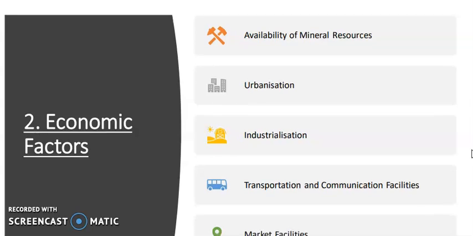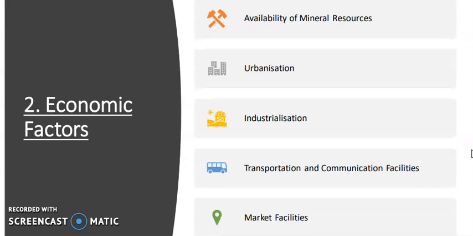In case of the economic factor, availability of the mineral resources is one of the important economic factors. Obviously in those areas of the world where the mineral resources are more, people or workers move to these areas and make these areas densely populated. For example, any mining area of India or any part of the world. Suppose Katanga in Zambia, the copper belt in Africa, is such a good example. These examples used to come as an MCQ question also.